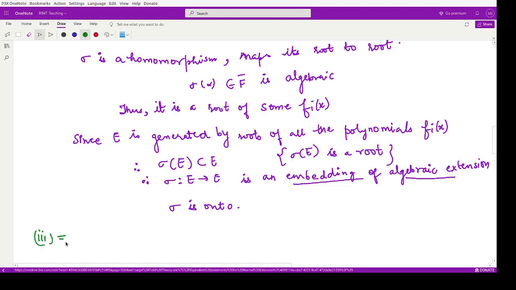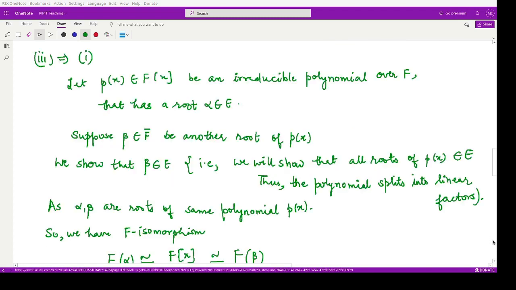So next we will prove that third implies first. The third part says, we now assume that the third part is given to us and we have to prove the first part.